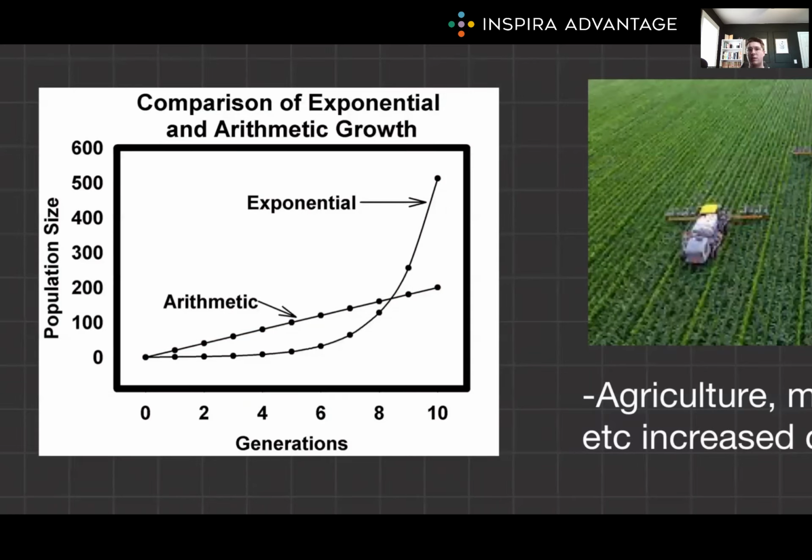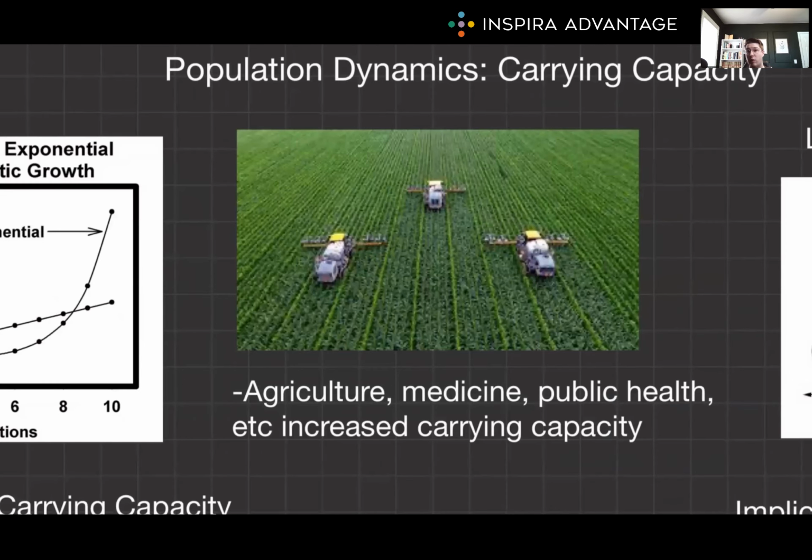Although Malthus himself did not use the term carrying capacity, his ideas laid the groundwork for understanding the limits of population growth in relation to environmental resources. Thankfully, we've avoided the grim future Malthus envisioned. Humanity has embarked on a series of innovative leaps, particularly in agriculture and medicine, that have significantly expanded the carrying capacity for humans.